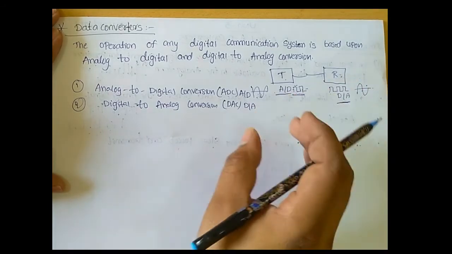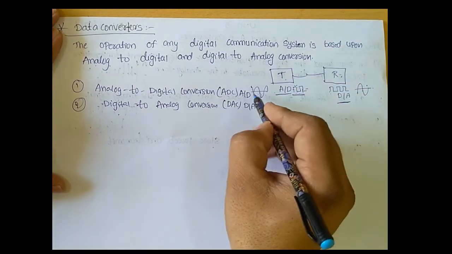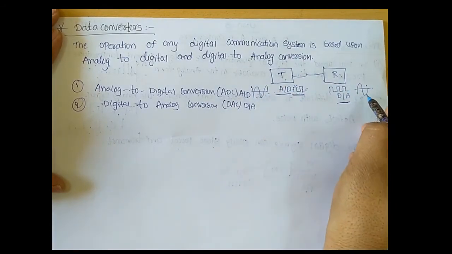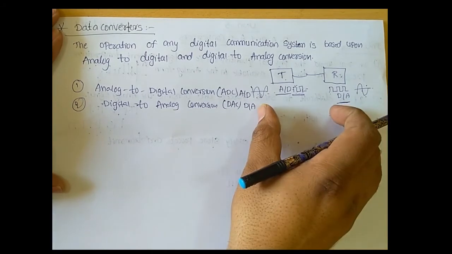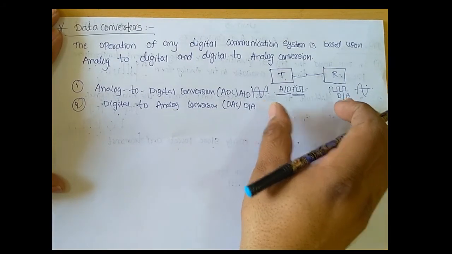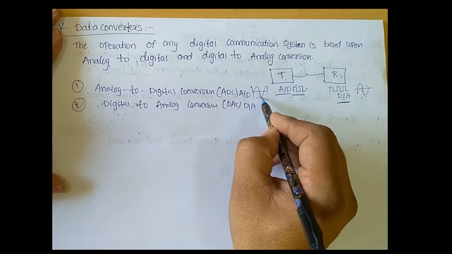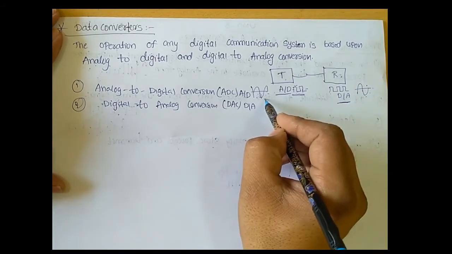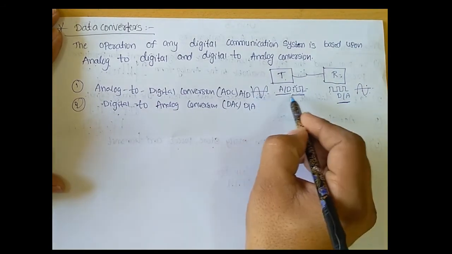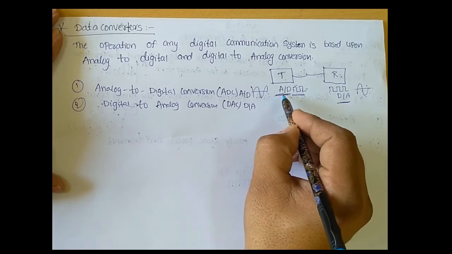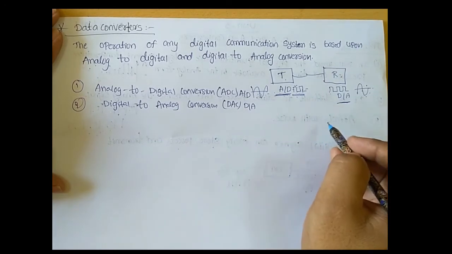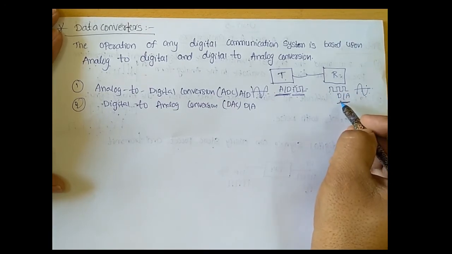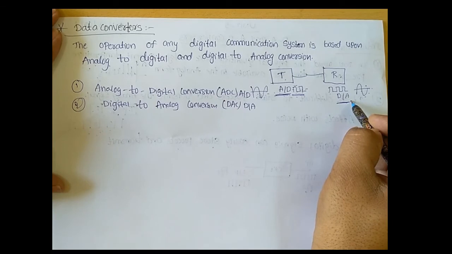So one important point to understand here is that the signal we transmit is an analog signal, and the signal we collect is an analog signal. But from the point of view of the communication process, we need to convert the analog signal to a digital signal and the digital signal back to an analog signal. To convert signals from analog to digital, we use the analog to digital converter circuit, and similarly, to convert signals from digital to analog, we use the digital to analog converter circuit.